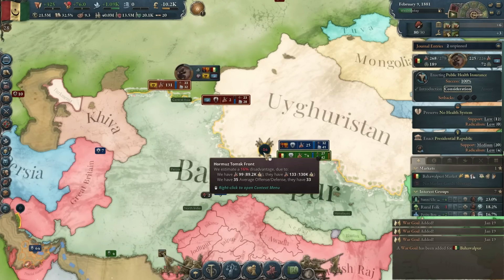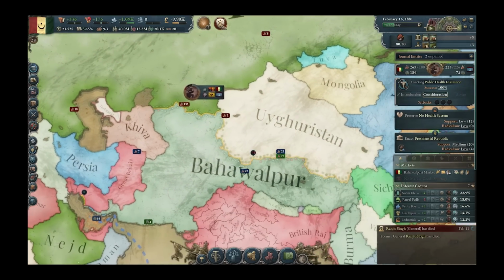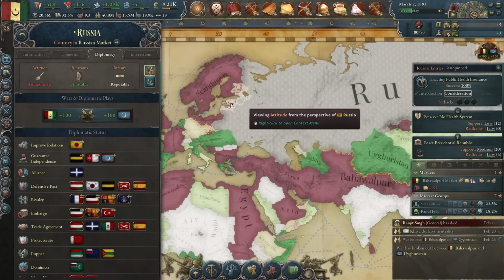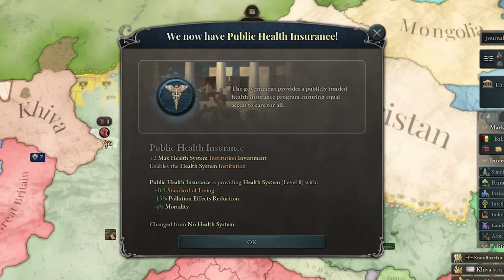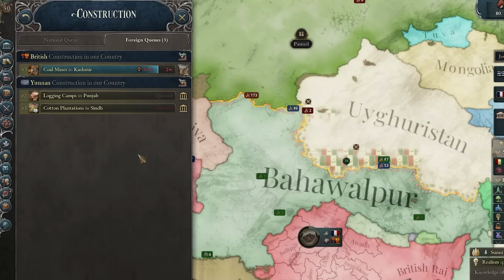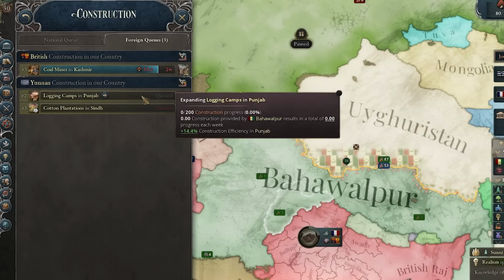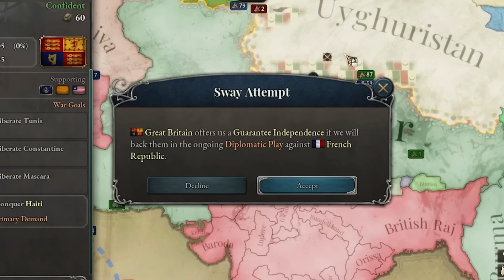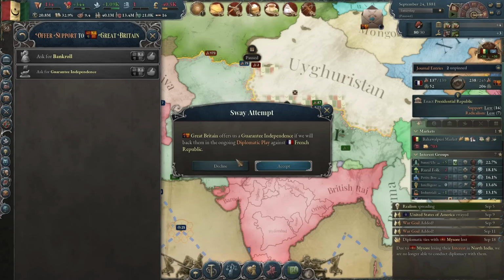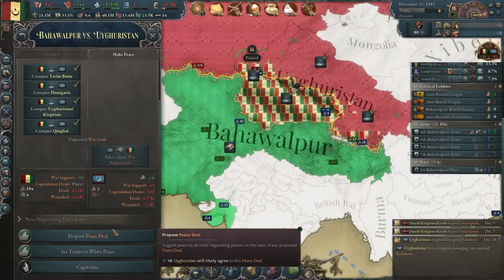Oh, come on, Britain. Bring in more troops. Help me fight the Russians. I know you want to. I mean, it kinda seems like everybody wants to beat the Russians at this point. Yeah, alright, we're doing a pretty good job. Thank God for the Brits. And we managed to enact public health insurance. Oh, and look at that. I just noticed Yunnan is investing in my country for some reason. Okay, that's cool. And the British are also going to raid the French now. That might create some problems. Oh, and they're calling me in. Okay, I will join. But I don't want a guarantee. Come on now. I want a bankroll. Time for peace with the Russians.